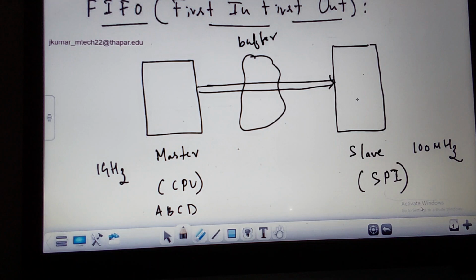How are you expecting to receive the data? How are you expecting the receiver to get the data? The same way. First you are entering A. Second you are entering B. Then you are entering C. Then you are entering D. At the receiver also I am expecting the same.